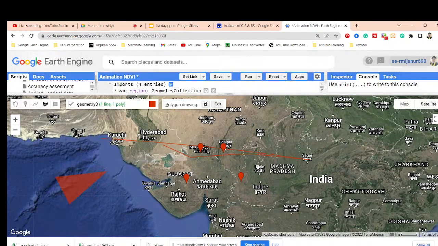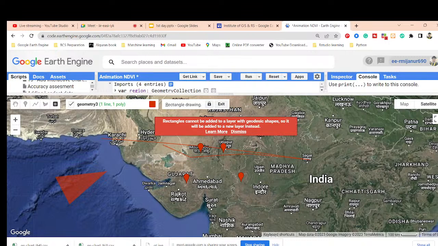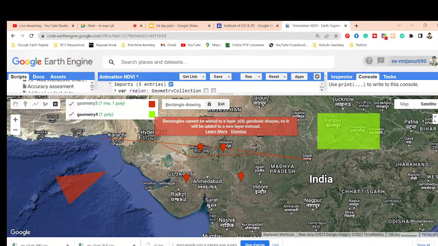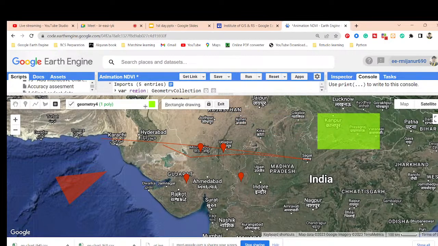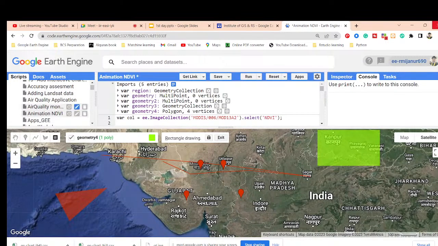So this is temporarily virtually created. We can save them with the app. After completing this, you can simply click save, then it will be saved in your script tab. All of the things will be saved. Okay. So this is the basic user interface of the Google Earth Engine platform.